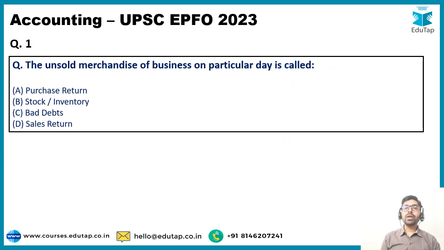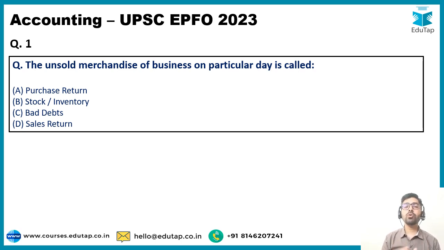Now guys, let's start our discussion with today's MCQs, and the question number 1 for today: unsold merchandise of business on a particular day is called. So my dear friends, any business is going to procure lots and lots of stock, lots and lots of inventory to sell them to the customers. If you have seen the गड़ा इलेक्ट्रॉनिक्स, जो जेठालाल गड़ा दुकान चलाते हैं, तो आपने देखा होगा कि उसमें कितने उन्होंने टीवी, एलसीडी, फ्रिज और वॉशिंग मशीन और मोबाइल फोन रखे होते हैं. तो lot of stock has been kept in the business ताकि जब कस्टमर्स की रिक्वायरमेंट हो तो उस रिक्वायरमेंट को बिजनेस मीटअप कर सके. Now all this inventory will not be sold in a particular day.